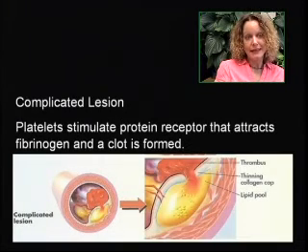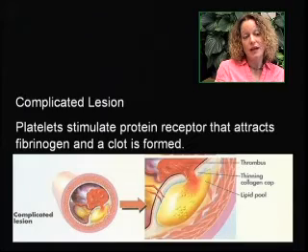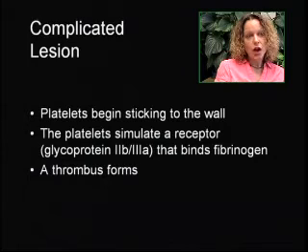So in a complicated lesion, platelets actually stimulate protein receptors that attract fibrinogen, and a clot is formed. So here we see an example of a complicated lesion, and we have a thrombus, which even causes more narrowing of the artery. So in this complicated lesion, platelets begin sticking to the wall. The platelets stimulate a receptor that binds fibrinogen, and a thrombus forms.